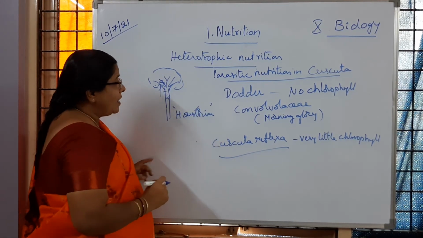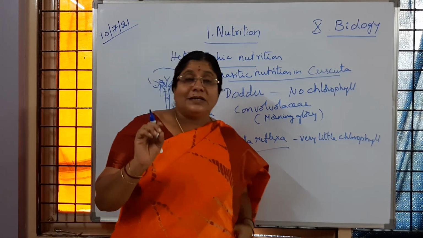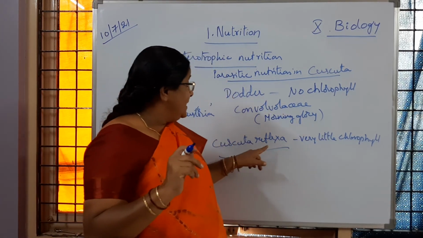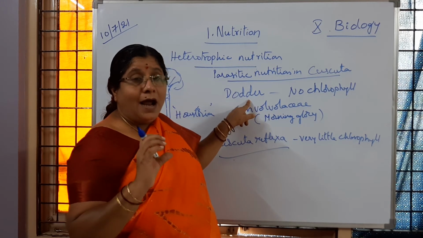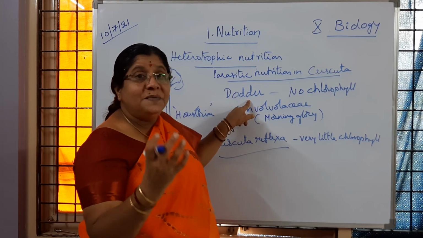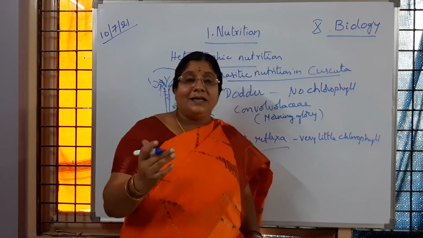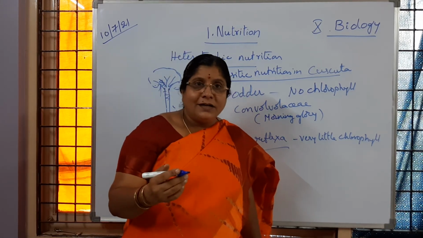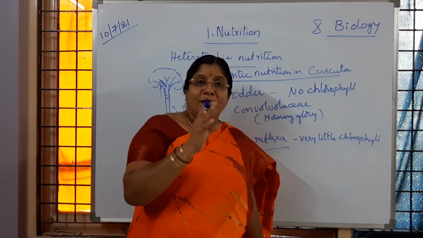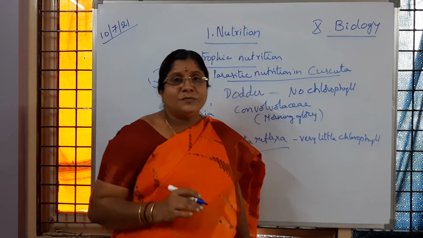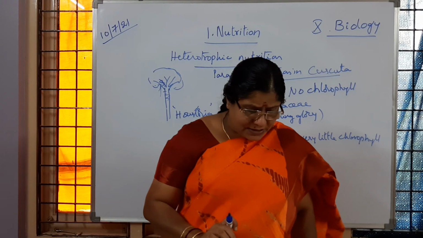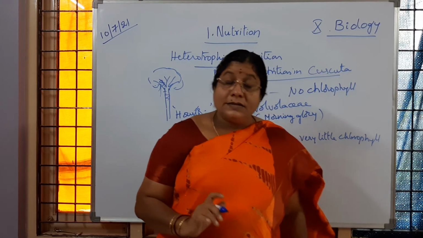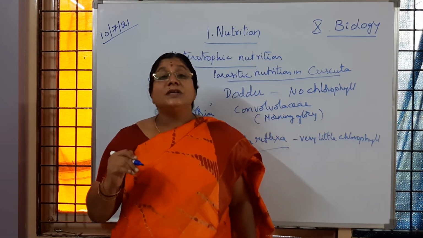Haustoria are the special structures present in dodder plants. They help in collecting nourishment, that is food and water, from the host plant, and they are going to survive. Is it clear to children? Like that the dodder plant is going to survive.